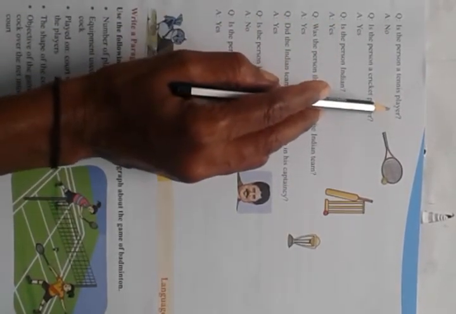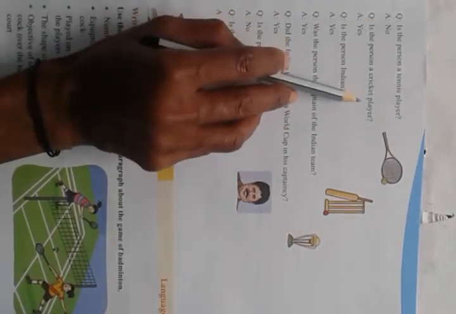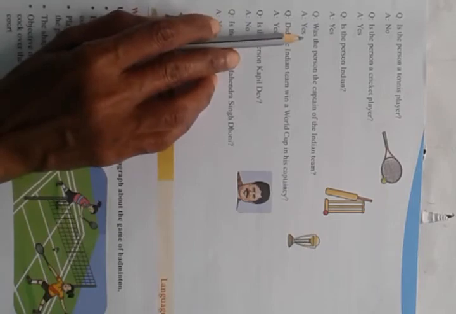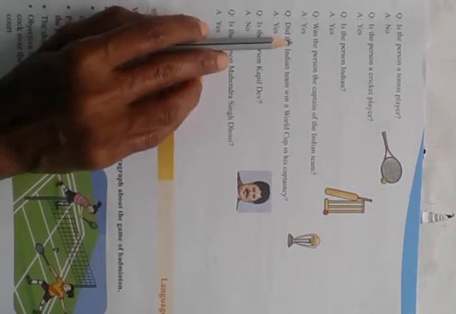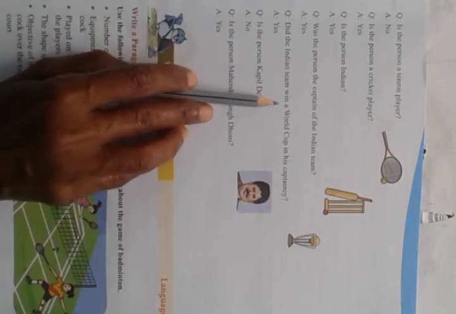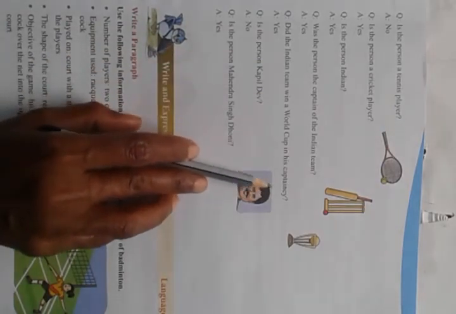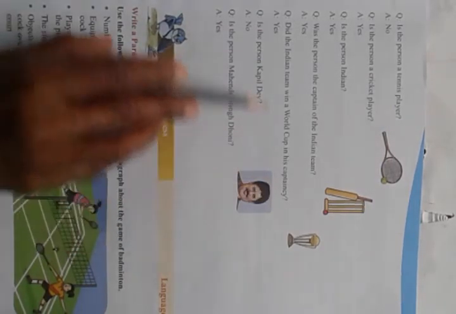Next page, you have to come to the next page. Is the person a tennis player? No. Is the person a cricket player? Yes. Is the person Indian? Yes. Was the person the captain of the Indian team? Yes. Did the Indian team win a World Cup in his captaincy? Yes.